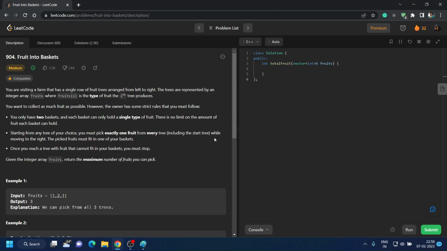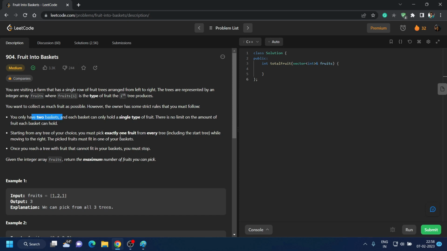Good evening everyone. Today we are going to do the daily Leetcode challenge of 7 February 2023, that is question number 904, Fruit Into Baskets. We are visiting a farm that has a single row of fruit trees arranged from left to right. The trees are represented by an integer array fruits, where fruits[i] is the type of fruit the ith tree produces. We can collect as much fruit as possible.